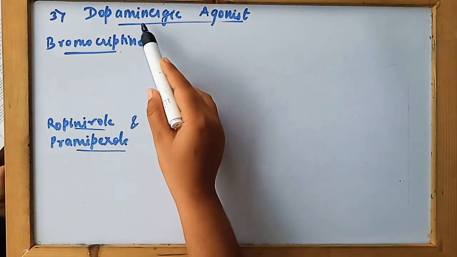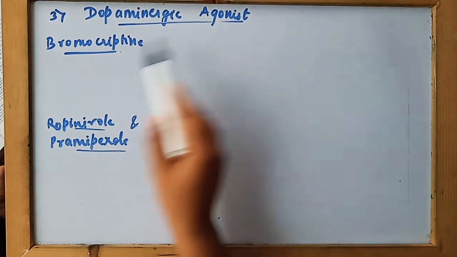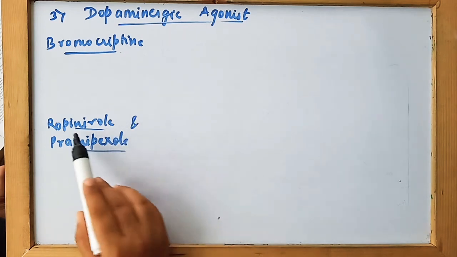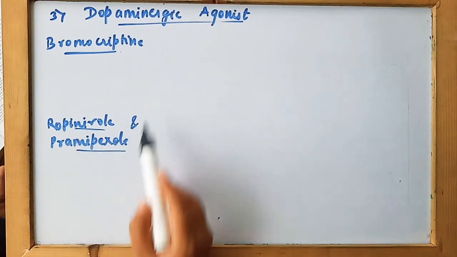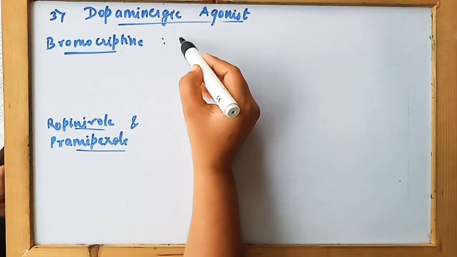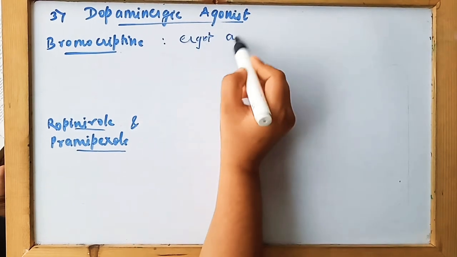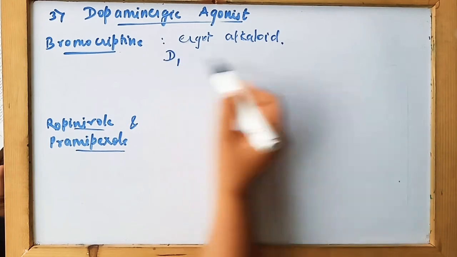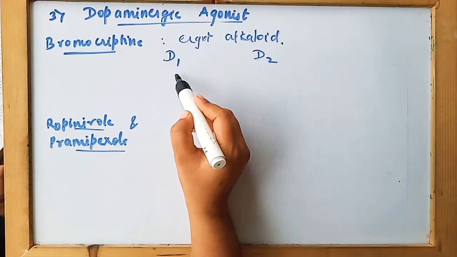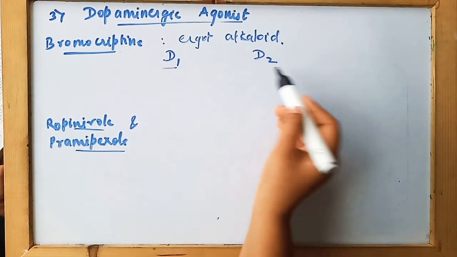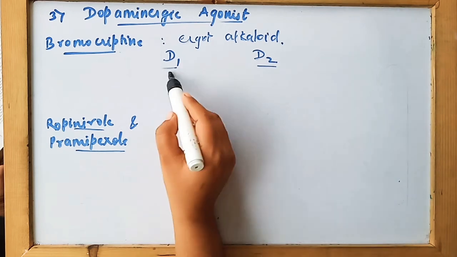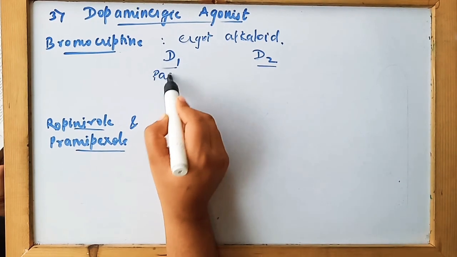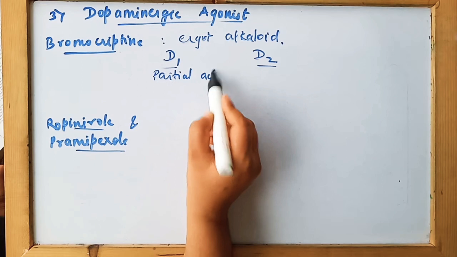The next classification is dopaminergic agonist drugs. This includes bromocriptine, and the newer drugs are ropinirole and pramipexole. Bromocriptine is an ergot alkaloid. This ergot alkaloid binds to the dopamine receptors, that is D1 and D2. It has more activity on the D2 receptor and a partial activity on the D1 receptor.